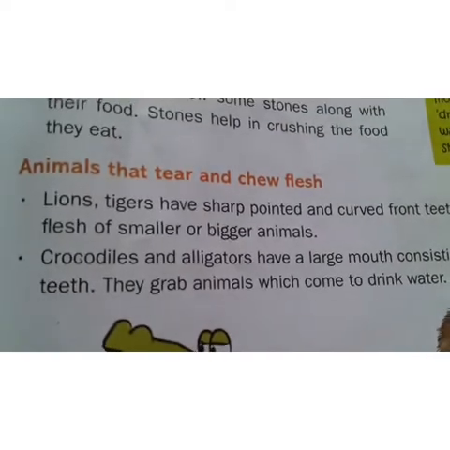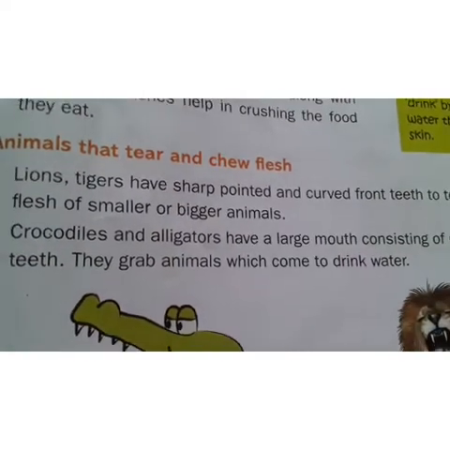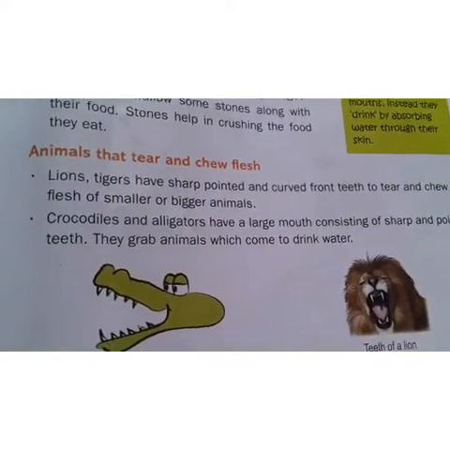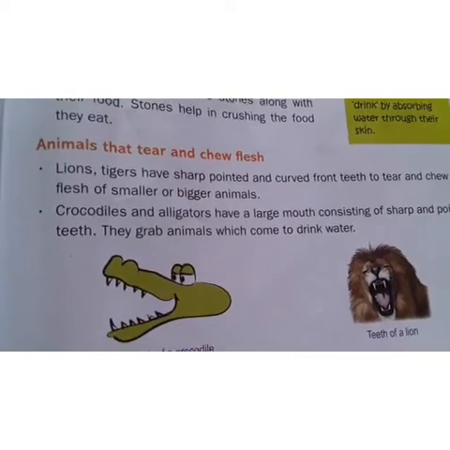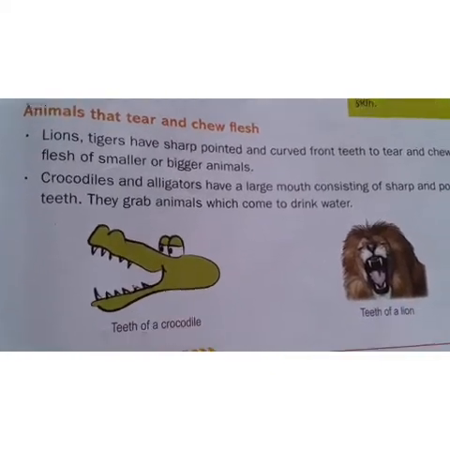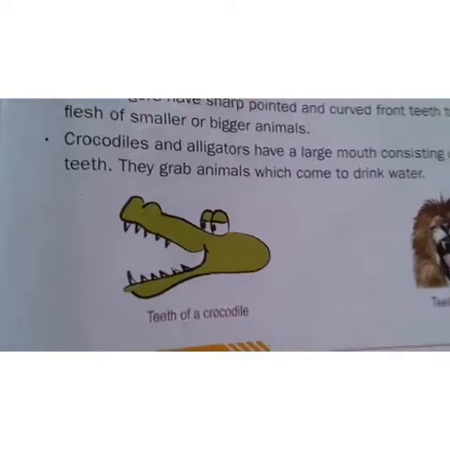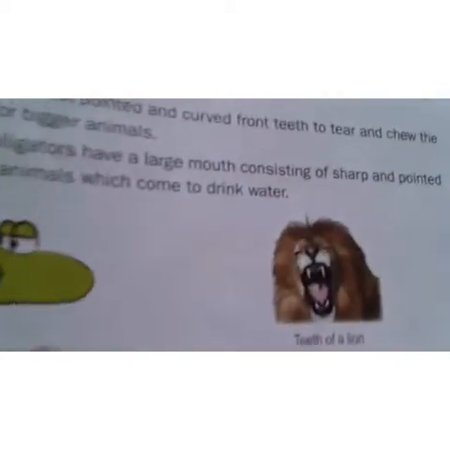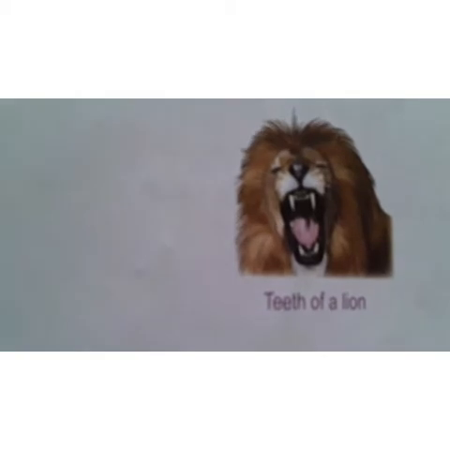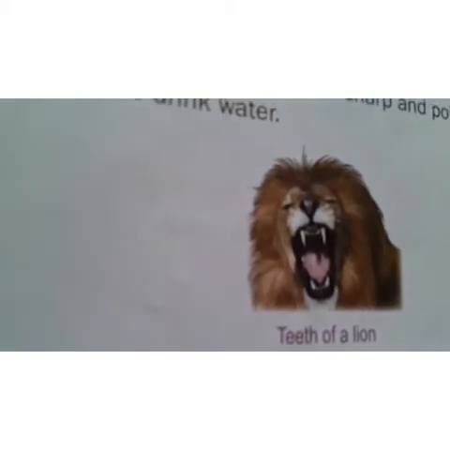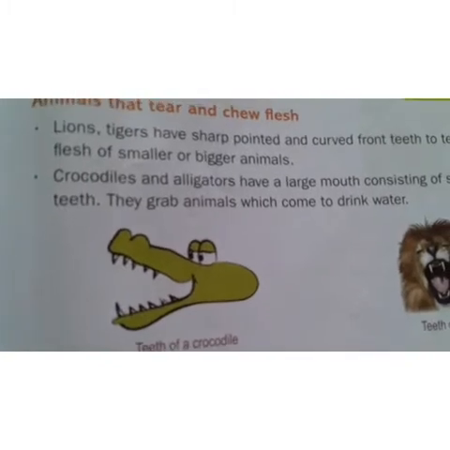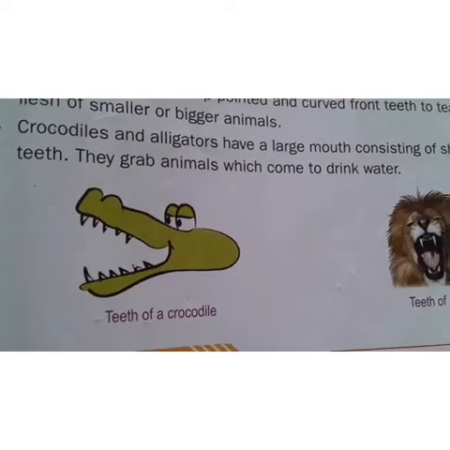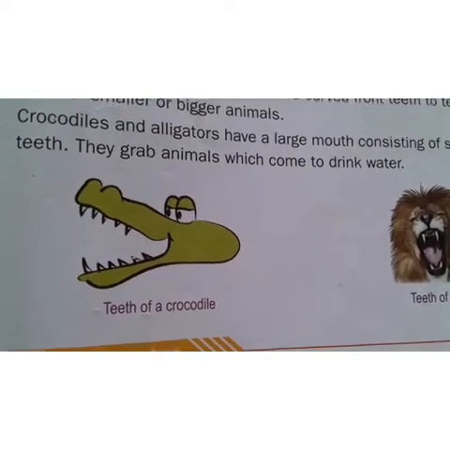See here, lions and tigers have sharp, pointed and curved front teeth to tear and chew the flesh of smaller or bigger animals. And crocodiles and alligators have a large mouth consisting of sharp pointed teeth. See here, teeth of a crocodile. See how sharp it is. And also if you see the lion, it also has very sharp pointed curved teeth. With this they can tear the flesh of other animals. And these crocodiles grab animals when they come to drink water.